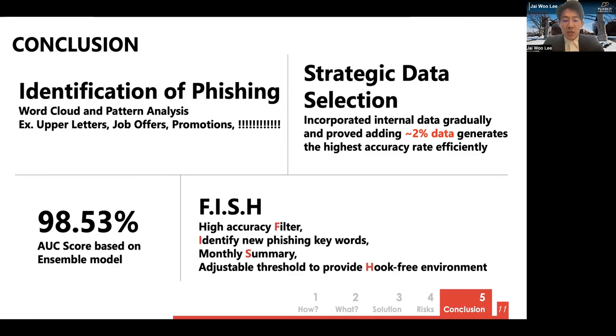Based on our methodology and algorithm, we devised a commercialized product to help the company keep their employees safe and secure.